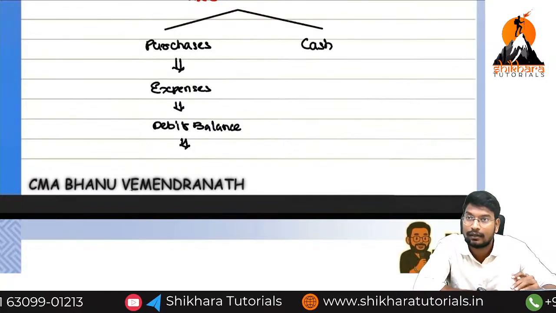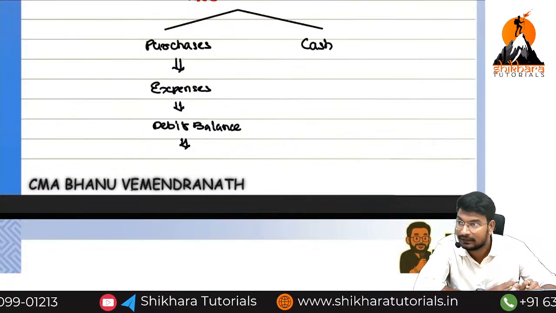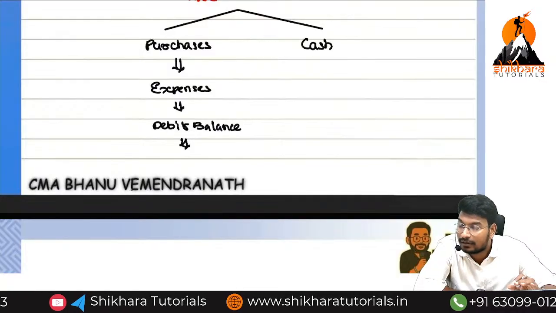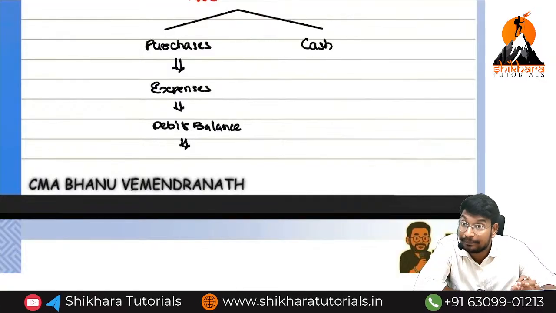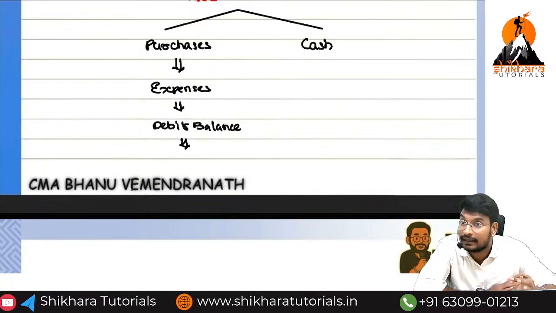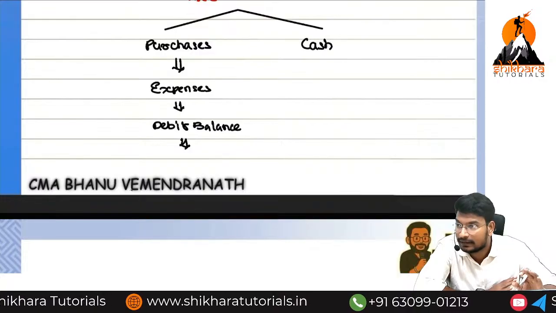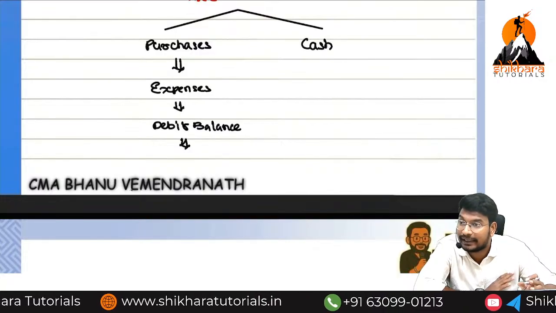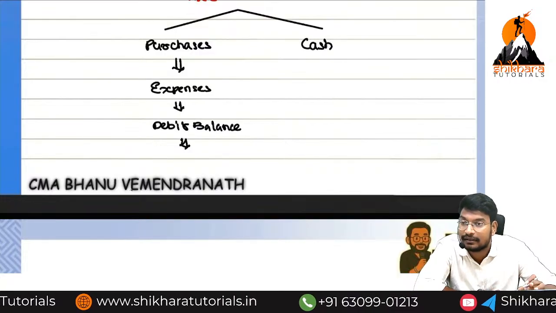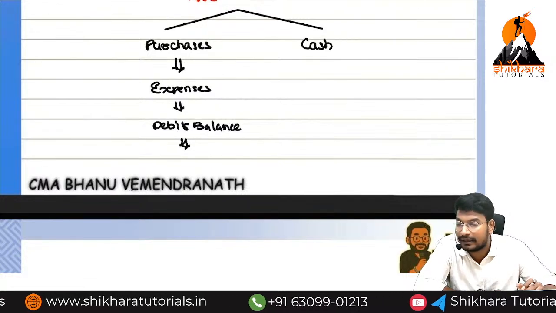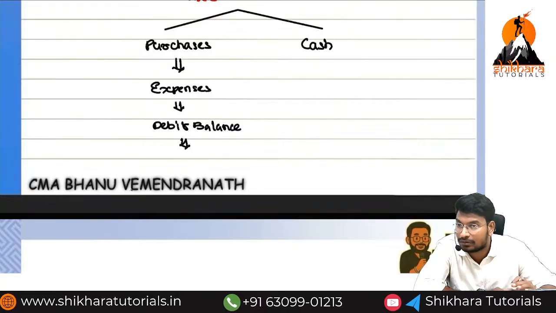Increases. Maximum 90% of cases, expenses and incomes will increase, not all the times. Maximum 90% or 99.99%, expenses and incomes will increase. In some situations incomes and expenses will decrease. I will discuss those concepts also.